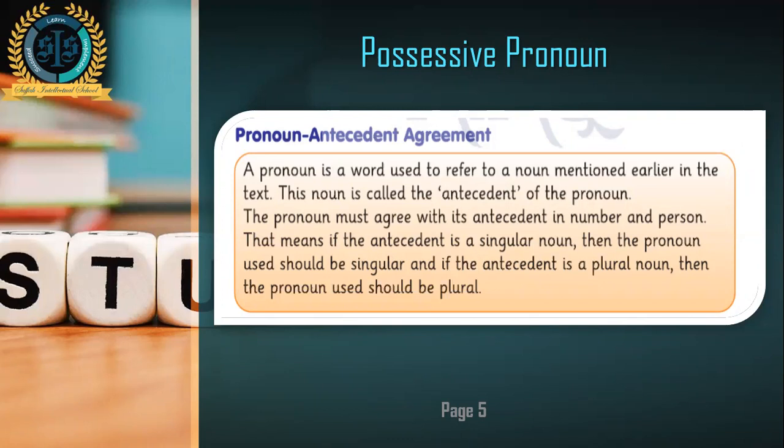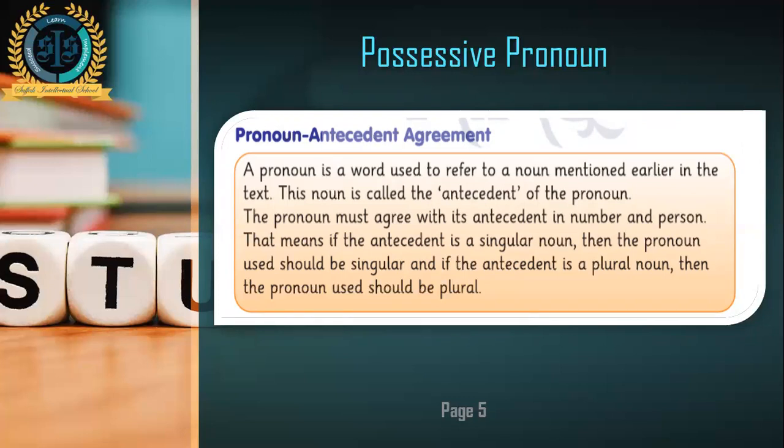Like, Sarah likes cake. She is going to eat it. Now she is actually replacing Sarah. So Sarah is the antecedent. Now we are using all the other pronouns related to Sarah. So remember that Sarah is singular, Sarah is a single girl. So all the other pronouns which you will use, like she, her, will be singular.